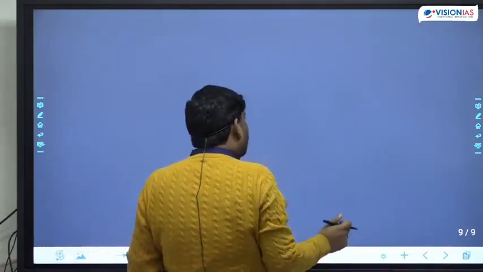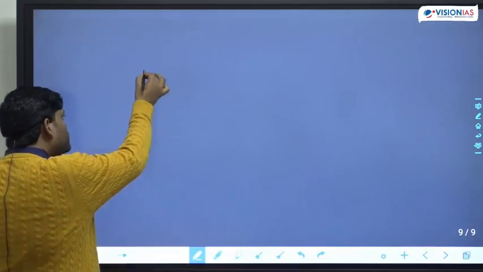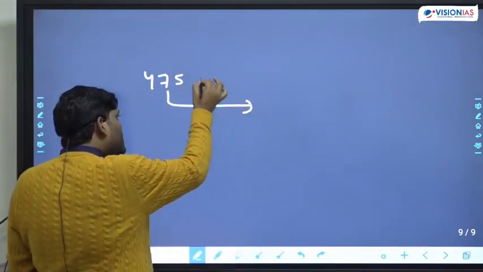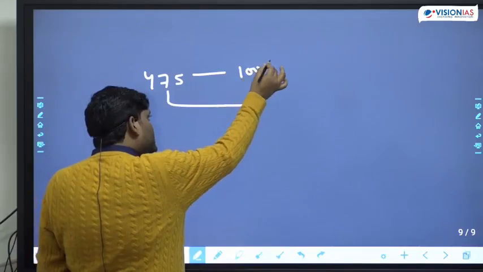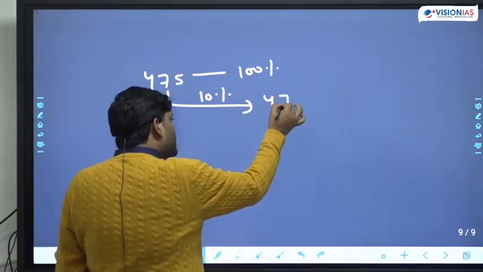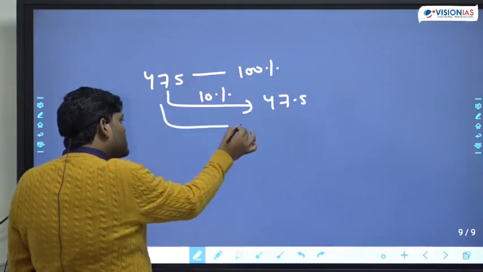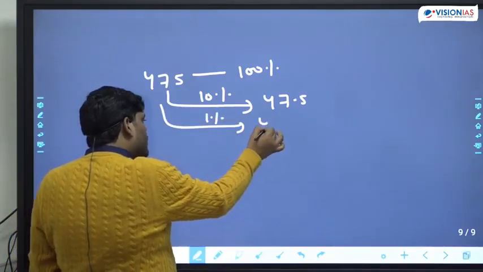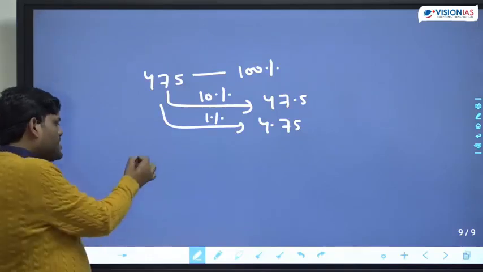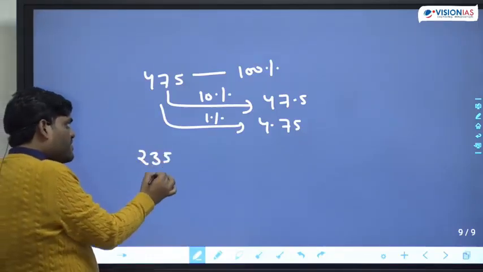Now, suppose any number is given, 475. This number is 100%. 10% of this number becomes 47.5. 1% of this number becomes 4.75. This at least we know. Then suppose 235 is given.